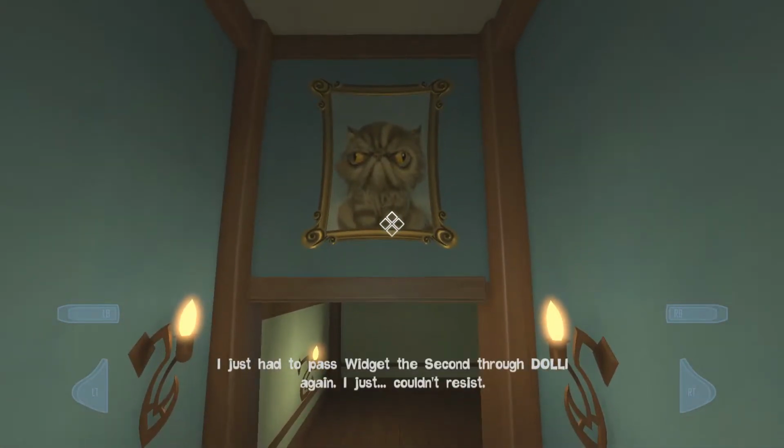I just had to pass Widget II through Dolly again. I just couldn't resist. Definitely learned my lesson with this one. Technically, his name is Widget III, though he often responds to derp. I often find him walking around in circles while staring at his feet. Very friendly, but possesses the intelligence of a sack of rocks.